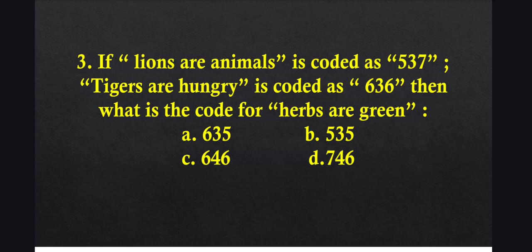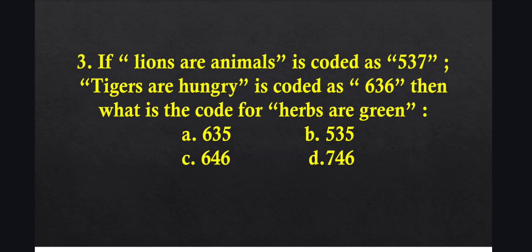In the given question, the number of letters in each word is the code. Lions has 5 letters, so it is coded as 5, are has 3 letters, so it is coded as 3, and animals has 7 letters, so it is coded as 7.